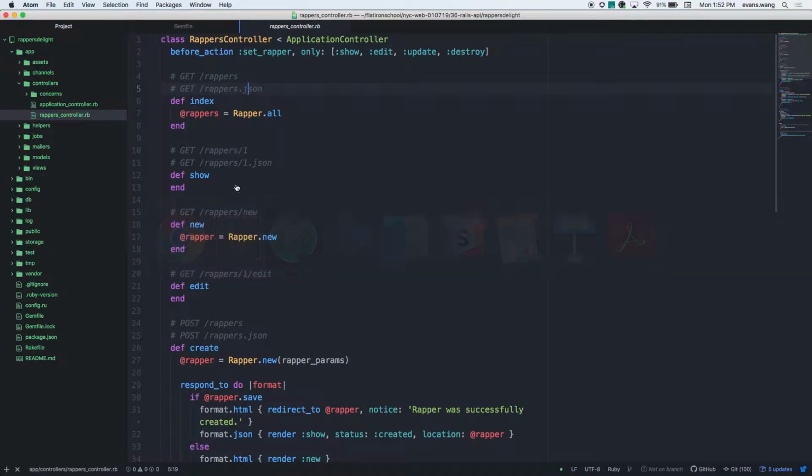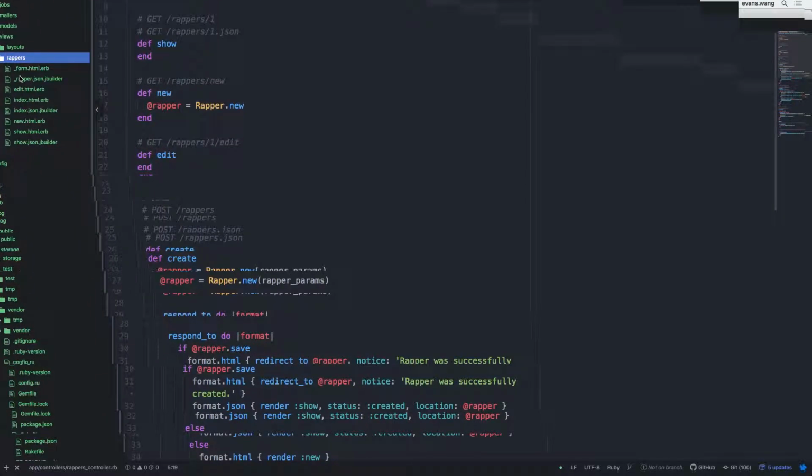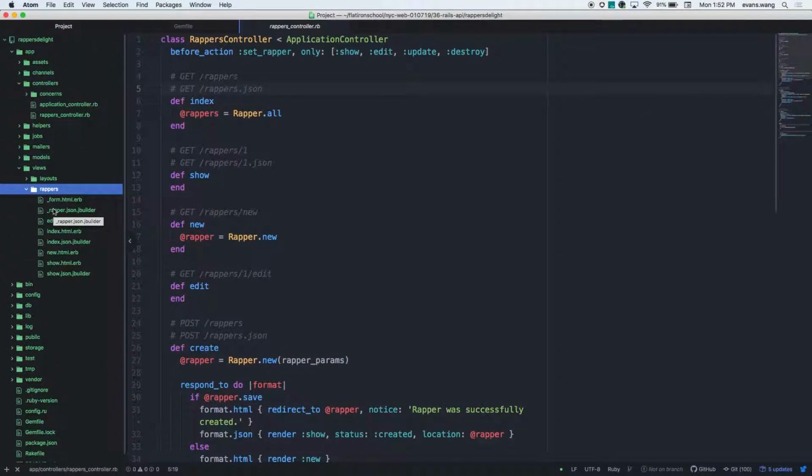Do you want Rails to give you this? That's not really important, right? I mean, if I'm just getting JSON data, I don't need these ERB HTML files. So there's a way to do that. All right, so far so good?